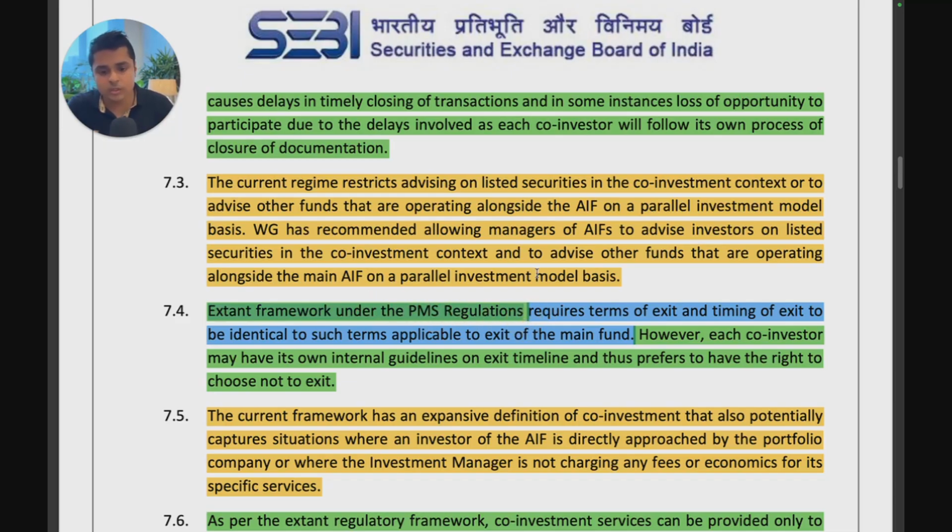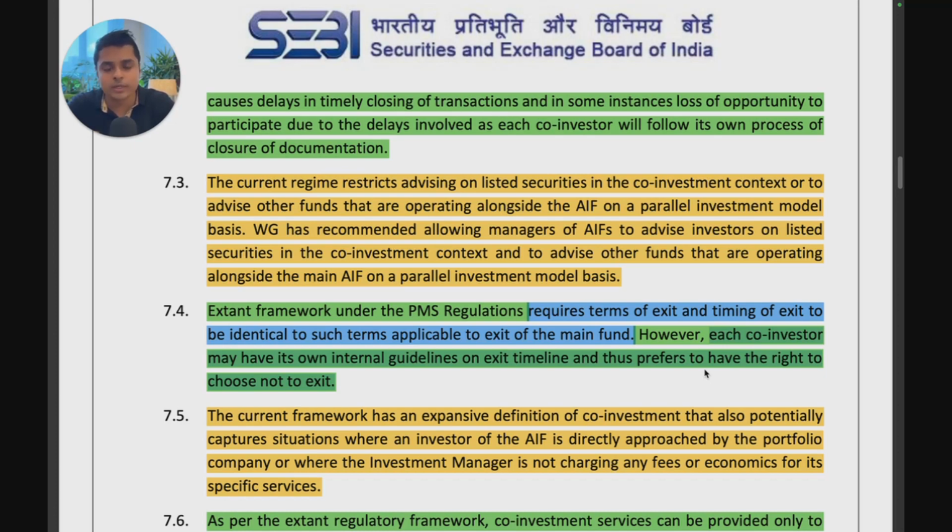The current framework under the PMS regulations requires the terms of exit and timing of exit to be identical to such terms applicable to exit of the main fund. So like I said, it has to be co-terminus. The terms of exit of the co-investor have to be the same as the terms of exit of the main AIF. However, each co-investor may have its own internal guidelines on exit timeline and thus prefers to have the right to choose not to exit. So if some co-investor doesn't want to exit, then they want to give them flexibility.